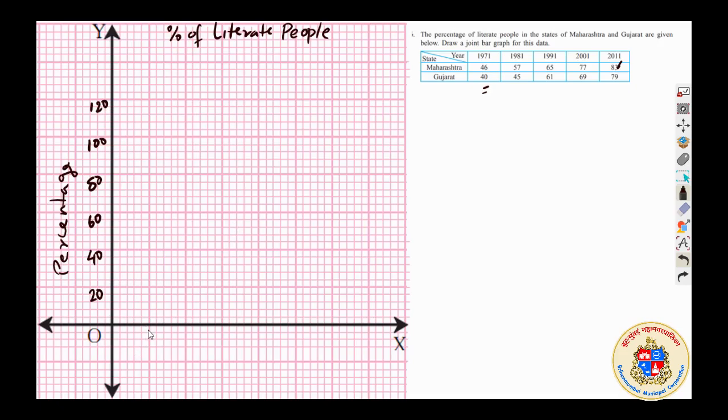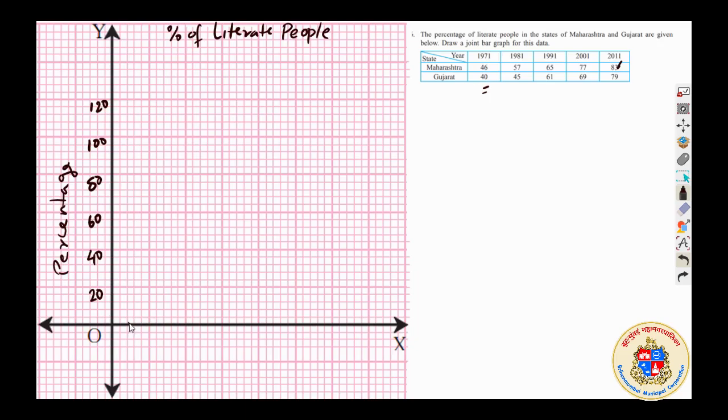And here I need that for 5 years. So I need to make a joint bar graph, and I need 5 vertical bars, and I have 1, 2, 3, 4, 5, 6, 7 centimeters or 7 squares. So accordingly I will leave one and will start at a particular distance, and I will be using 2 vertical lines for a graph.